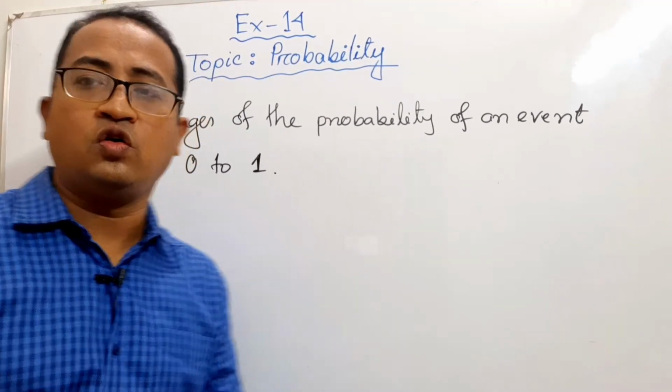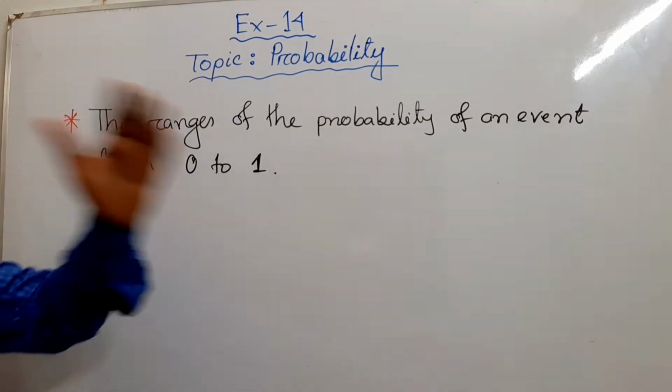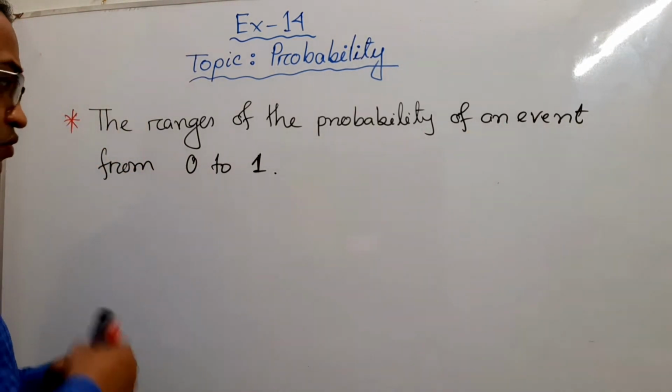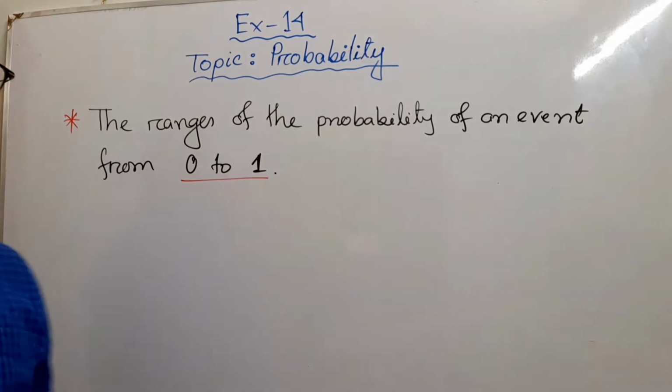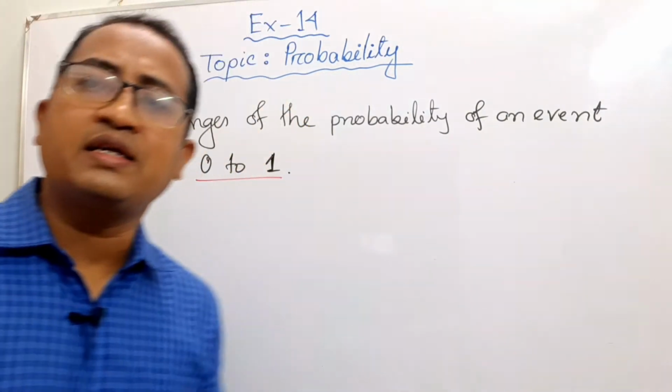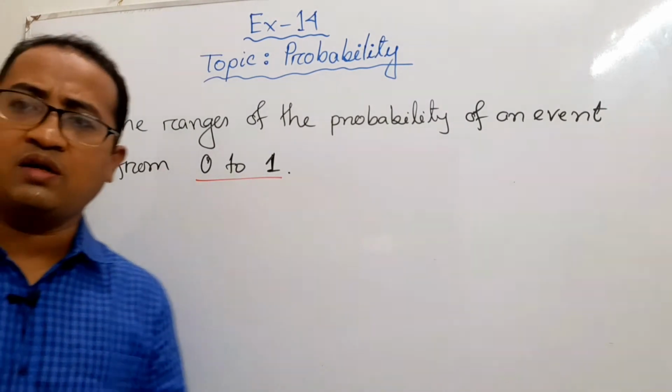Now you should know the range of the probability of an event, from 0 to 1. The range of the probability of an event is 0 to 1. Why is it from 0 to 1?